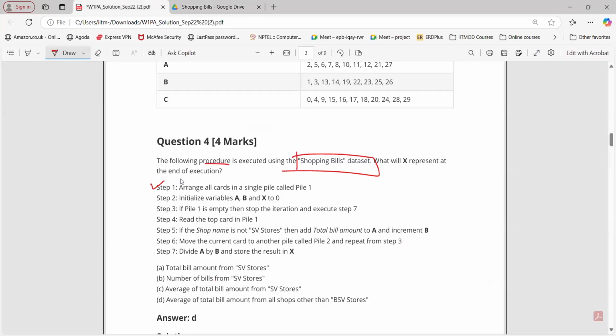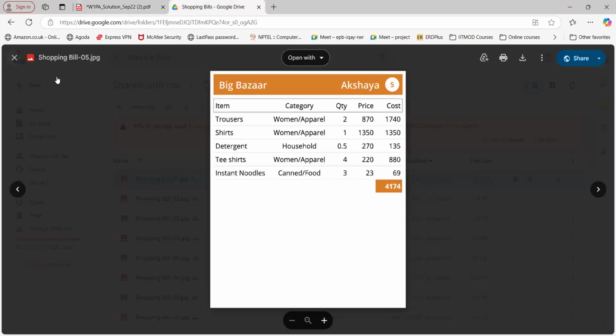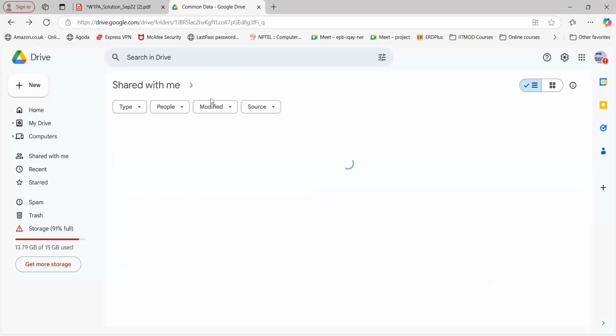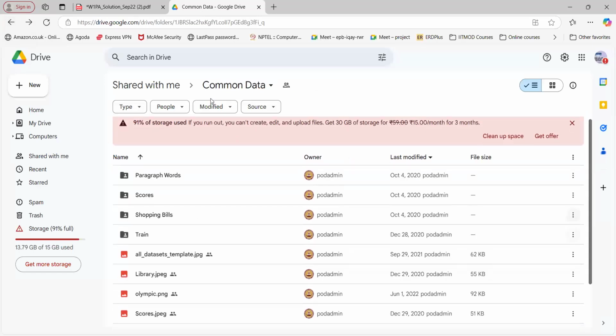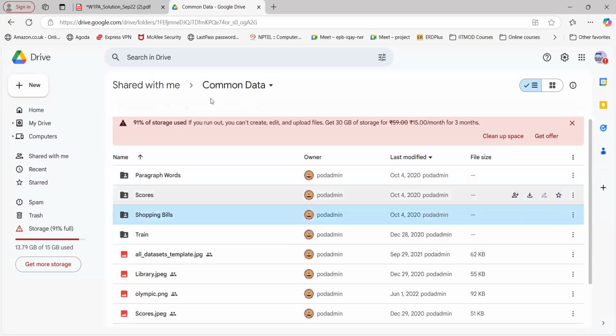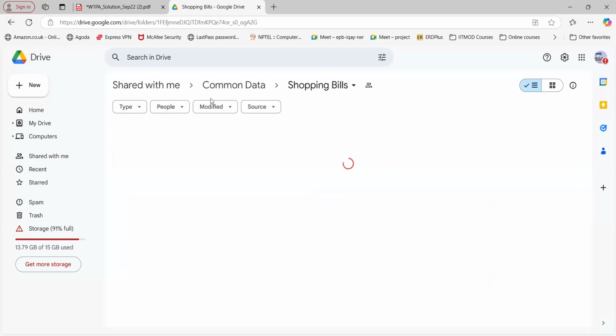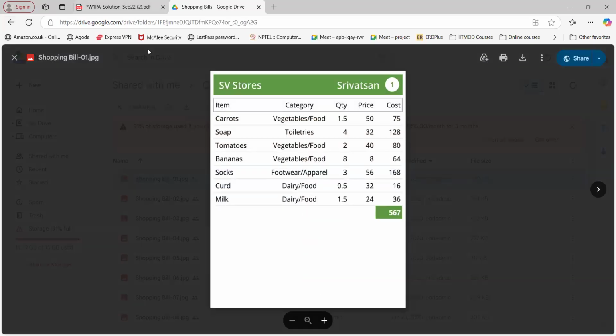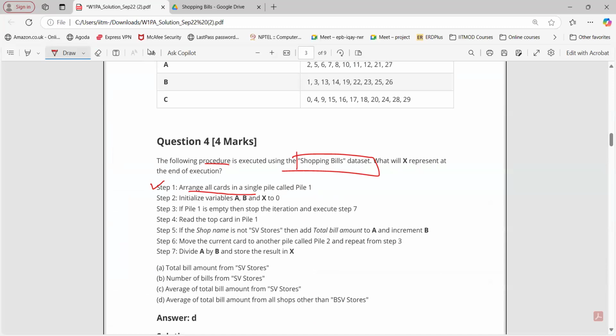Now, step one: arrange all the cards in a single pile called pile 1. We already arranged that. You can assume that and see the PDF here. The PDF is not there, so go to this one only. How are you able to find the shopping bills data sets?